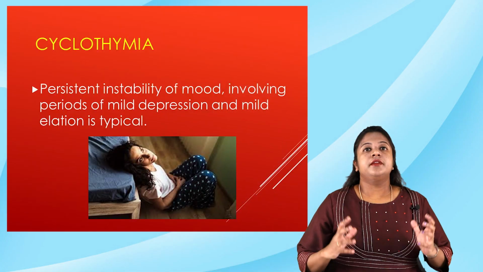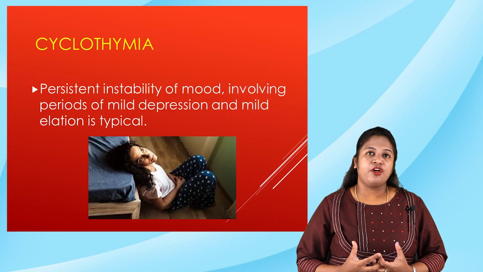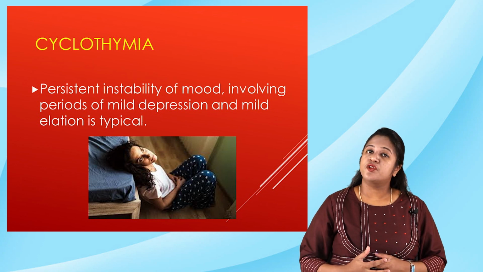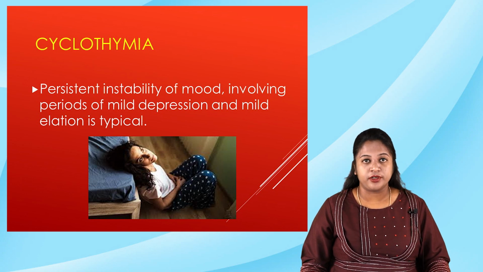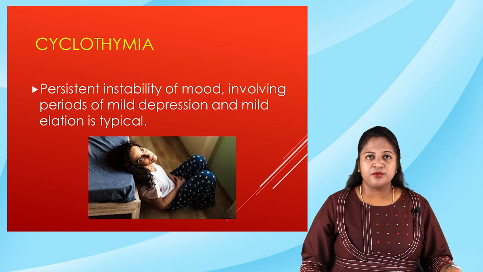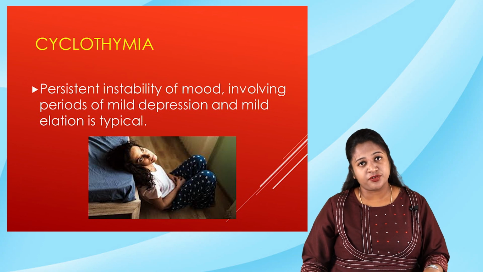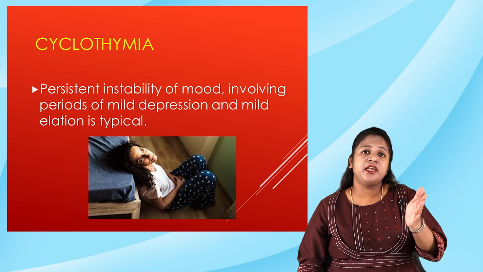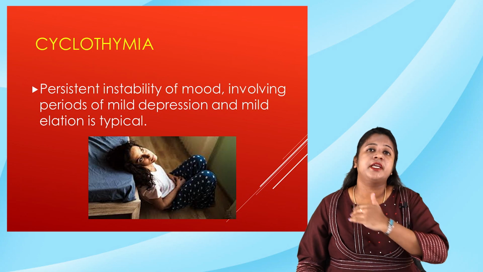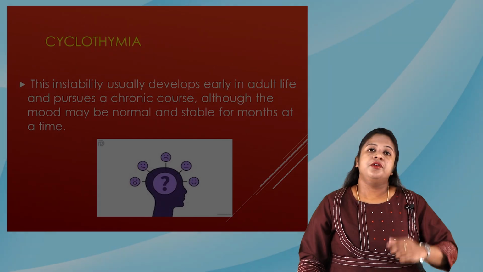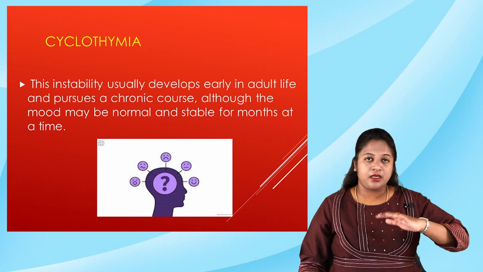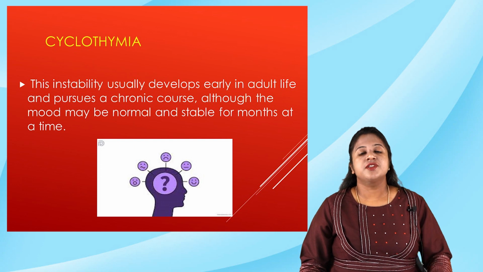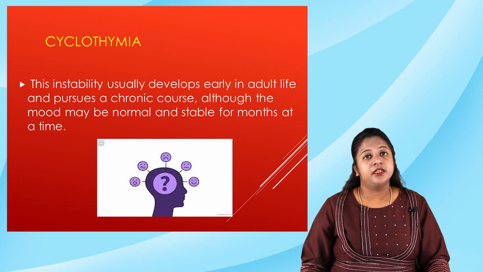Moving on to the next condition, which is called cyclothymia. There is a persistent instability of mood involving periods of mild depression and mild elation. This kind of mood disturbance usually develops during the early stages of development and can chronically continue into adulthood or the adolescent period. The mood may become normal and stable for some months during this state. So that is cyclothymic disorder.